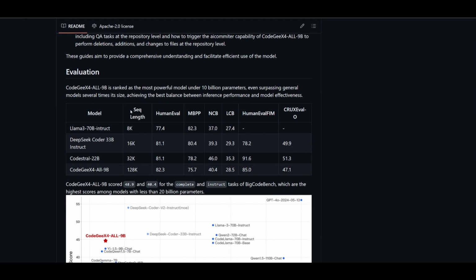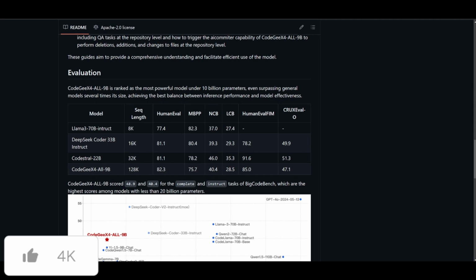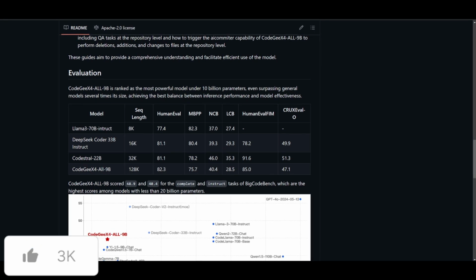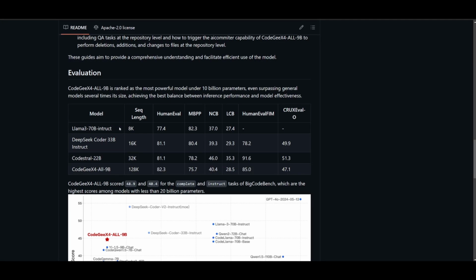Now, in terms of the evaluation, this ranks the most powerful model, which we talked about, and it scored 48.9 and 40.4 on the BigCodeBench complete. This is a benchmark that tests the evaluation of code generation. It also focuses on instruct tasks, and it's the highest amongst models with fewer than 20 billion parameters. It does quite well in terms of its performance on benchmarks like the BigCodeBench. You have the NaturalCodeBench, and it demonstrates its robustness as well as its reliability in real-world application. It even outpaces larger models such as the Llama 3 70 billion instruct model, which is just insane to me.